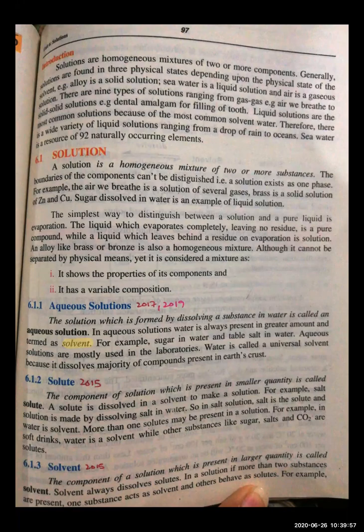Like sugar in water and table salt in water. Over here, sugar is solute and water is solvent. Similarly, table salt in water, salt is solute which is in less quantity, and water in greater quantity is known as solvent. Aqueous solutions are mostly used in the laboratories. Whenever we are going to do some work in the labs, we make aqueous solutions.